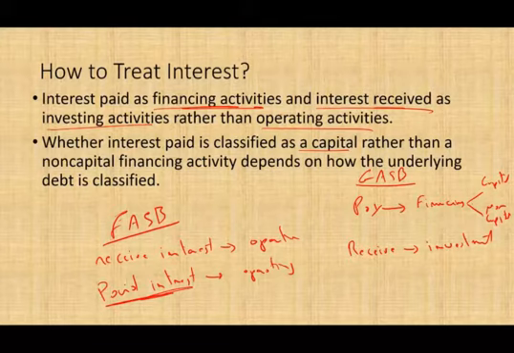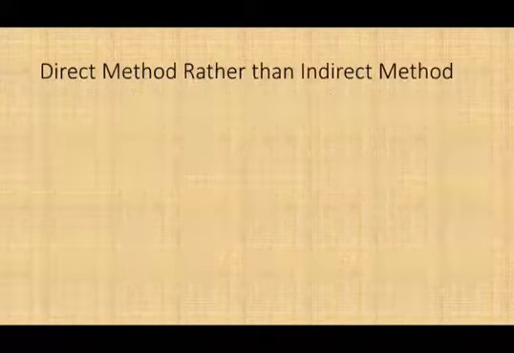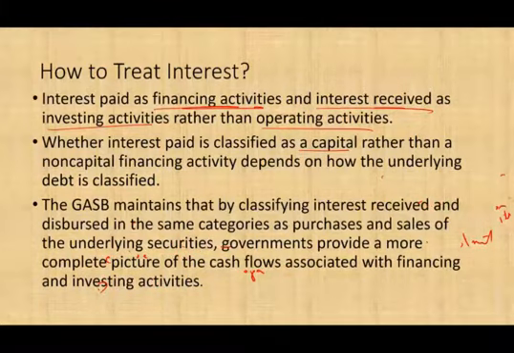So if you borrowed money to buy an asset, it's a capital financing. If you borrowed money for other purposes other than constructing or buying an asset, it's non-capital. And again, we'll look at these categories a little bit further. So GASB maintains that by classifying interest received and interest disbursed in the same categories as purchases and sales of the underlying securities, governments provide a more complete picture of the cash flow associated with financing and investing activities.